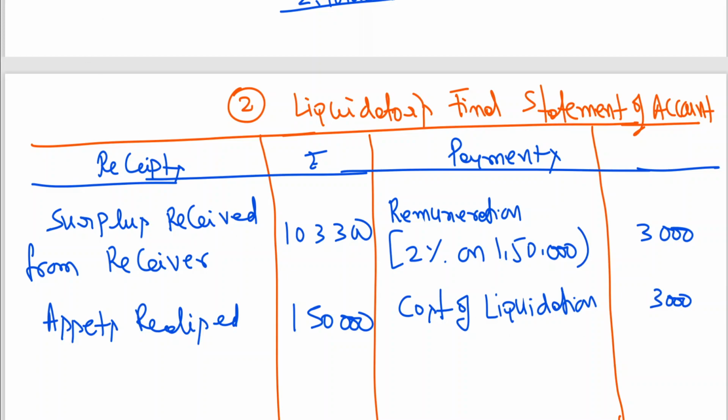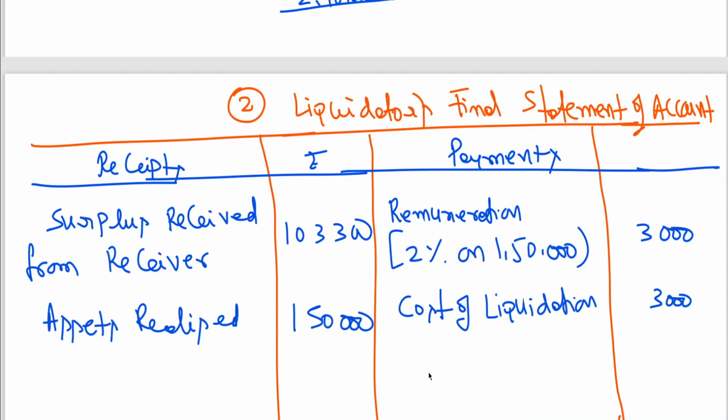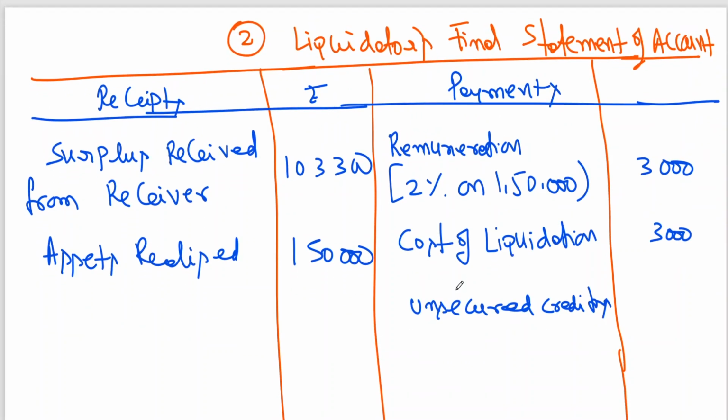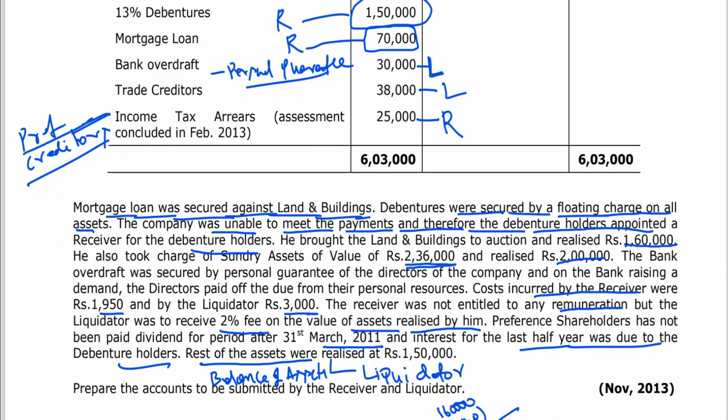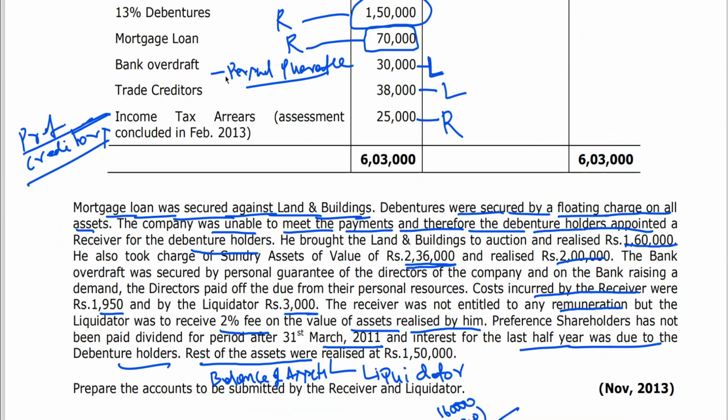Then now you need to make a payment to trade creditors. Here it is nothing but unsecured creditors, trade creditors. I'm writing in the inner column 38,000. And I've also told you that there's a bank overdraft. This bank overdraft has been cleared by the directors as a personal guarantee.